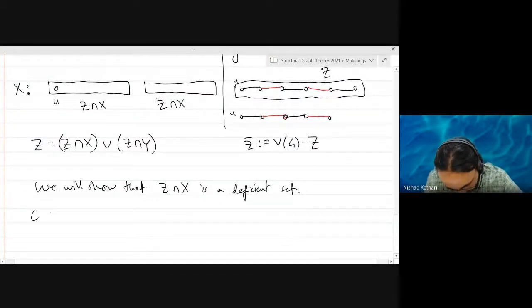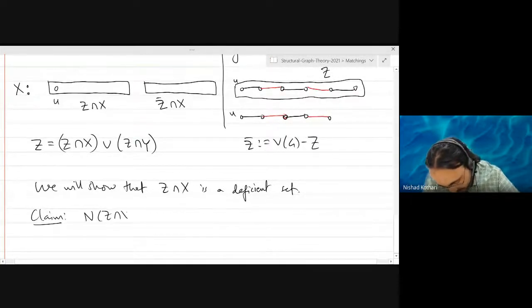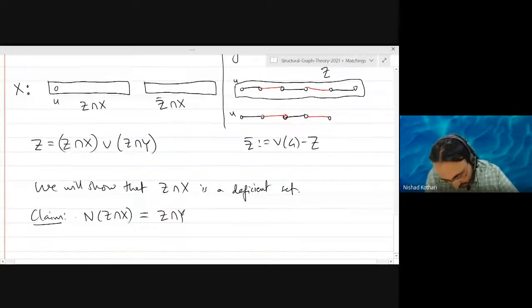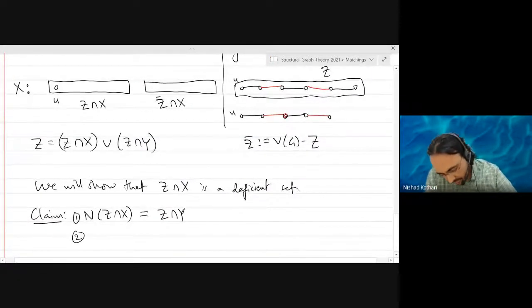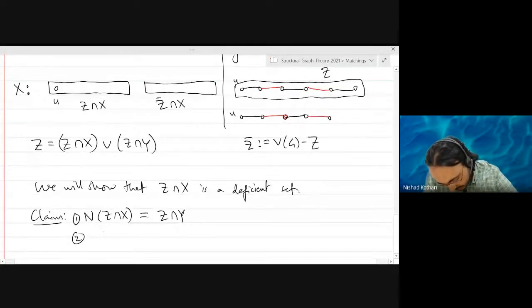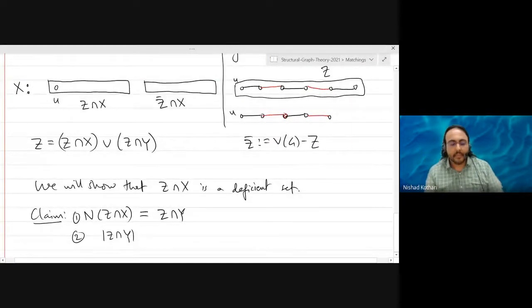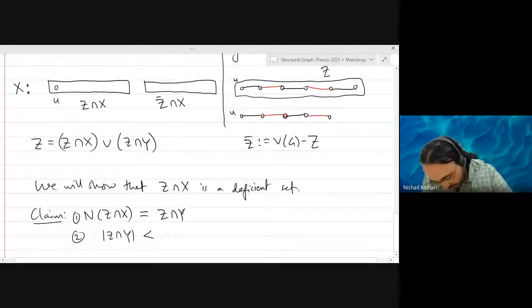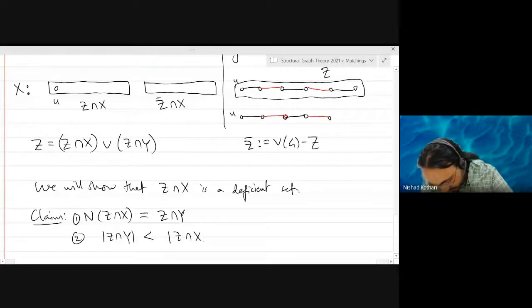Claim: the neighborhood of Z intersection X is exactly Z intersection Y. Okay, we'll prove this. One. And two, the cardinality of Z intersection Y is less than the cardinality of the first set, sorry. The cardinality is less than Z intersection X.